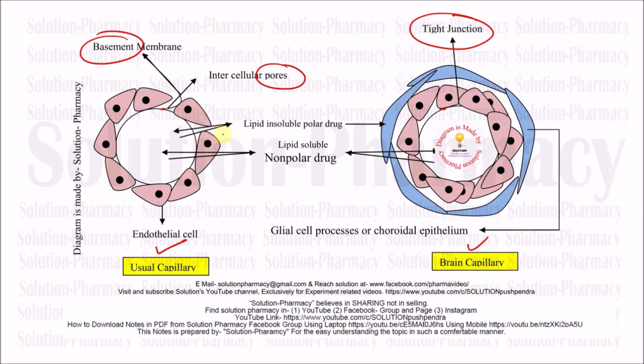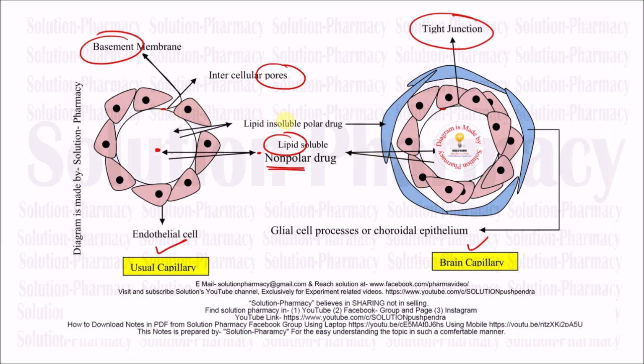So in this diagram, there are lipid soluble drugs. Lipid soluble drugs can easily cross through the cell. As you can see, this is a lipid soluble drug. This is also known as a non-polar drug. So they can easily cross inside the cell as well as outside the cell. That means they get absorbed in the cell membrane and move across the cell. So in the case of a lipid soluble drug, this is going inside. This is the inside view, and the drug is going from inside to outside. The same applies to the blood-brain barrier or blood capillary. Lipid soluble drugs can move easily across the cell membrane.